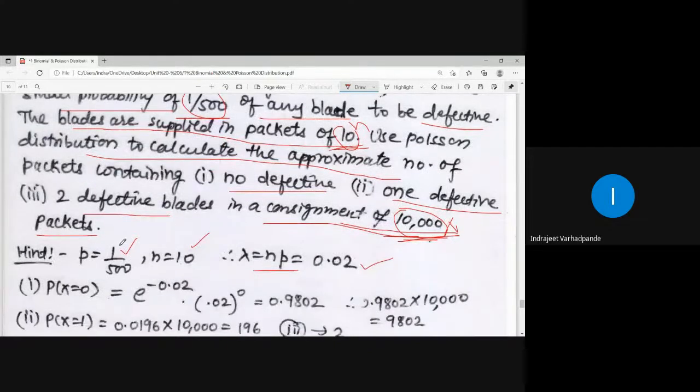So p is equal to 1 upon 500, n is equal to 10, lambda is equal to n into p. So lambda, which is the average, which is mu, is calculated as 0.02.